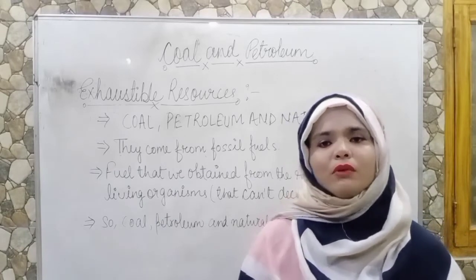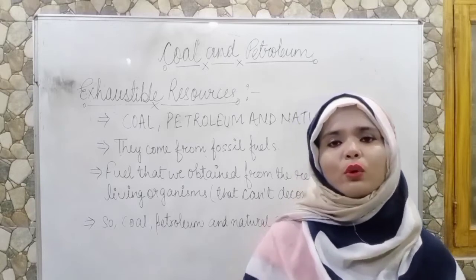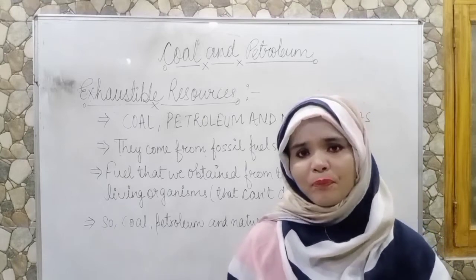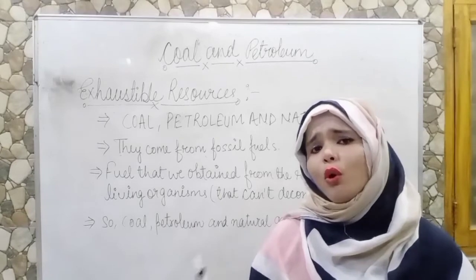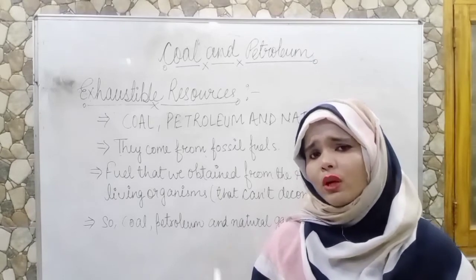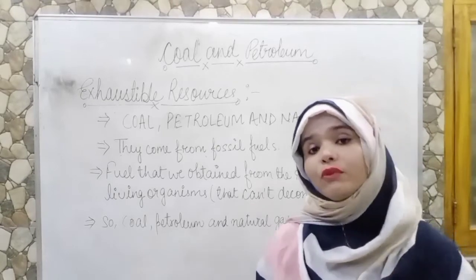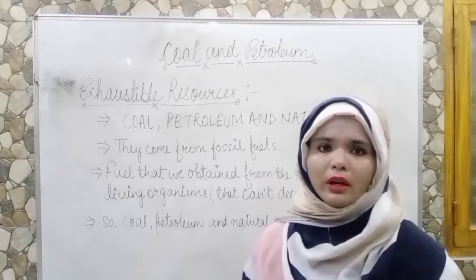Now let us see the exhaustible resources. In this chapter we are going to study the exhaustible resources, that are coal, petroleum and natural gas. These are also called fossil fuels. Now, what are fossil fuels? Fossil means the dead remains of a living organism.